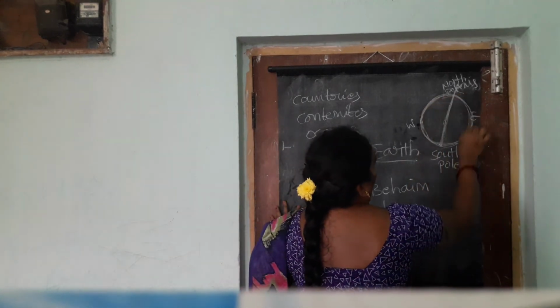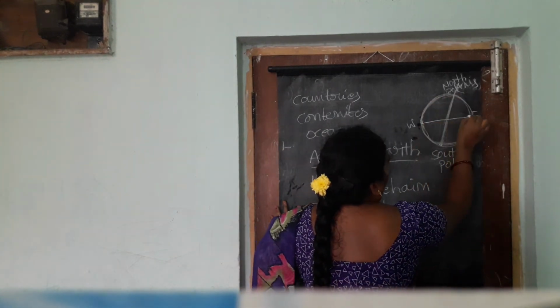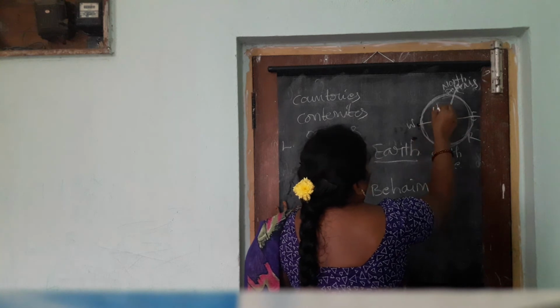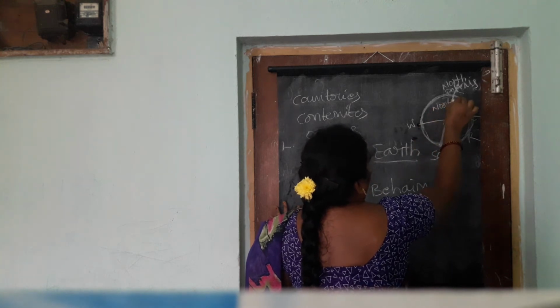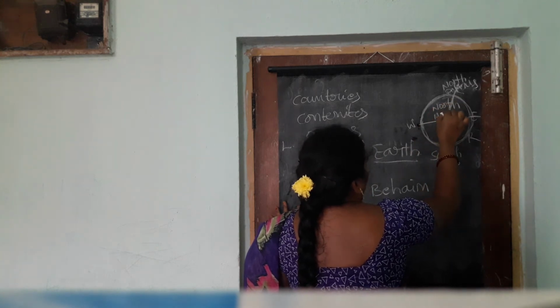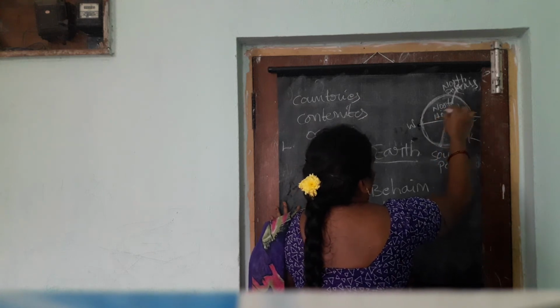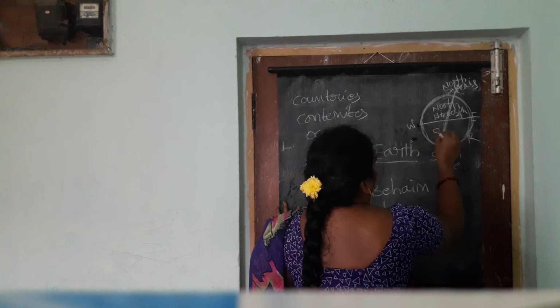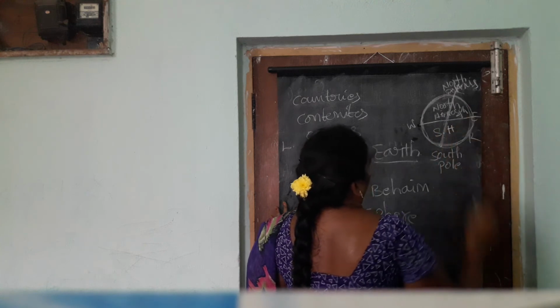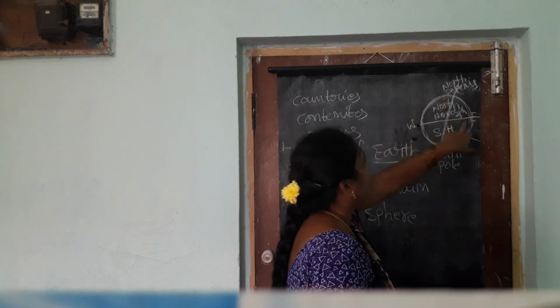This is the globe, and two equal parts, the northern hemisphere and the southern hemisphere.